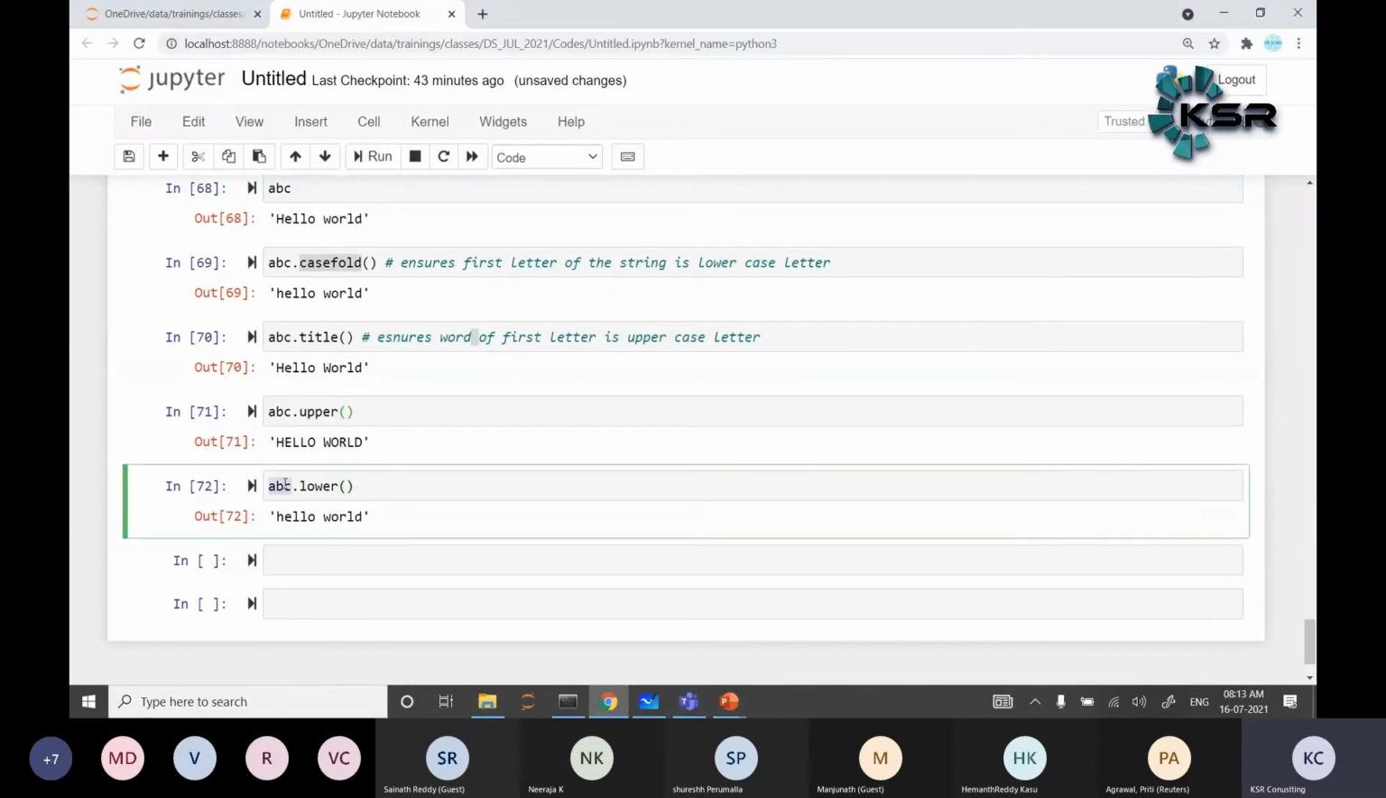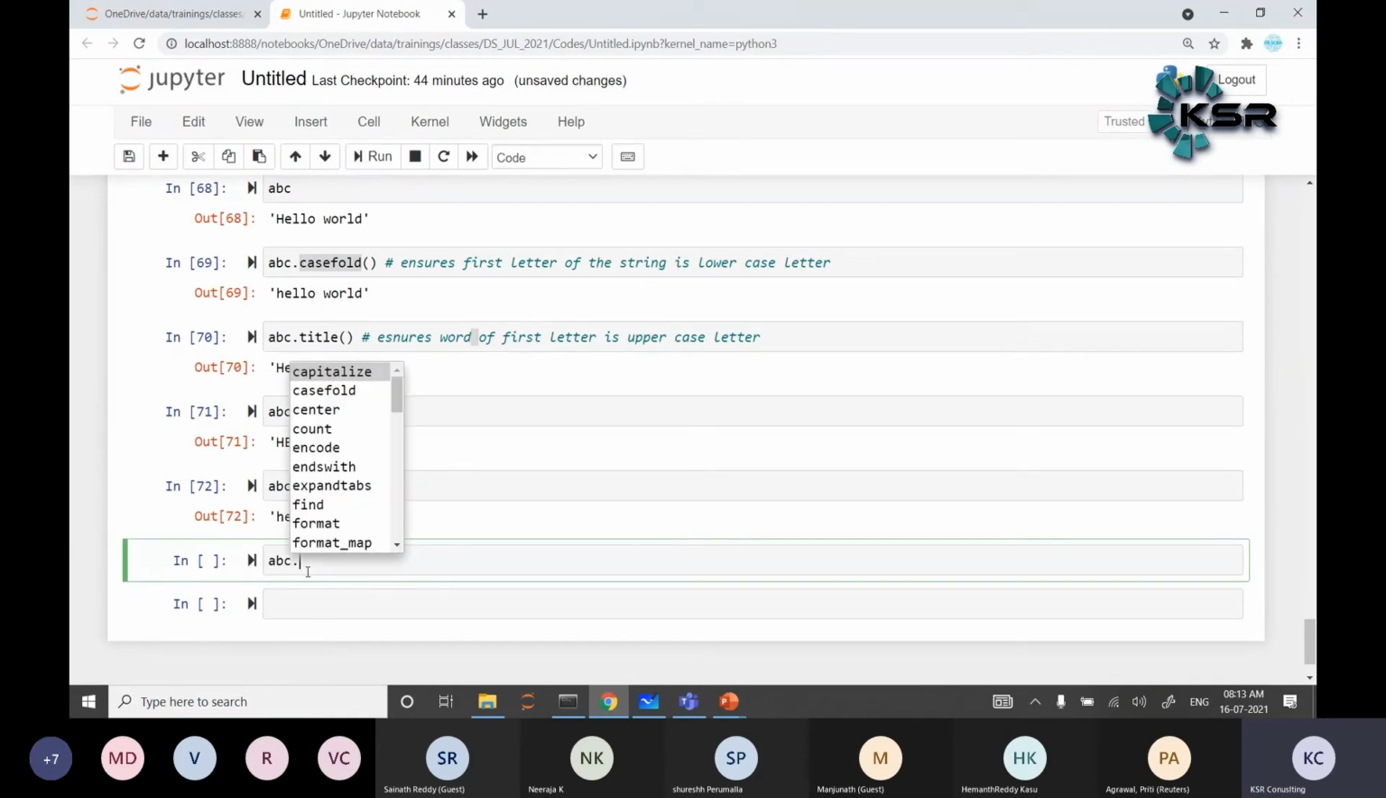abc dot upper, abc dot lower. Upper means HELLO WORLD, lower means small hello world of the given data. Okay, perfect. abc dot upper, abc dot lower. Any questions, guys? Any doubt?